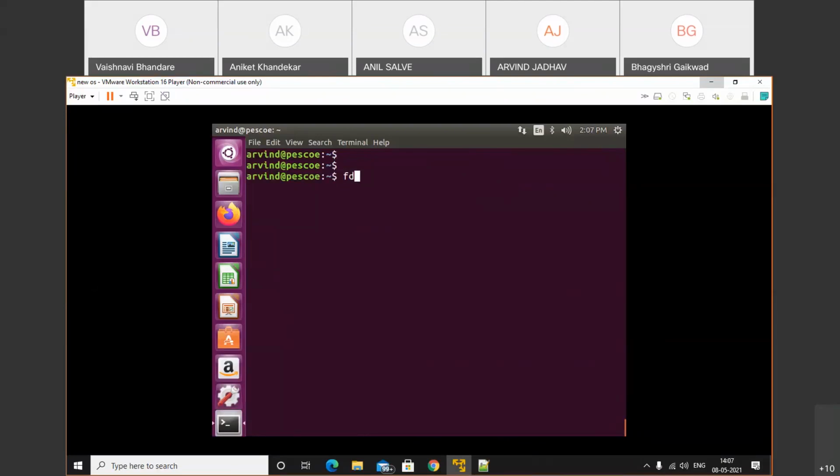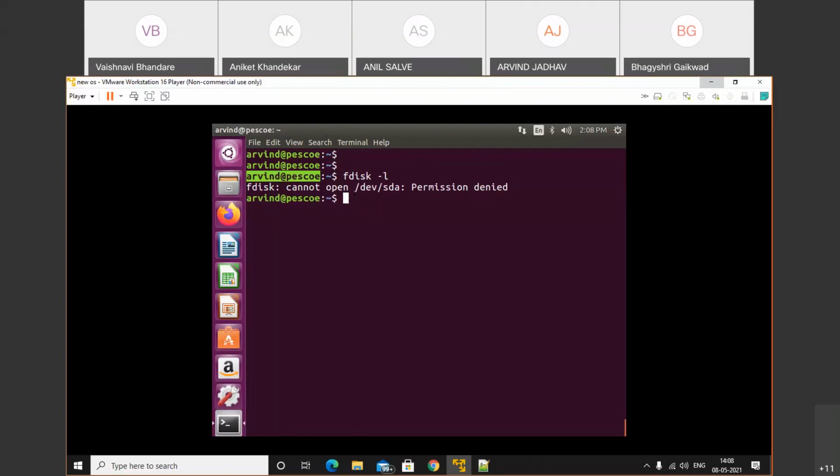See, whenever we use the fdisk command, -l stands for list. So it will list your disks. Whenever you use this command as a normal user, Arvind is a normal user, then it will generate an error. What error? See, fdisk cannot open /dev/sda. Permission denied. That means a normal user doesn't have that permission. Whenever we access anything on the partition, we need to perform the operation as the root user.